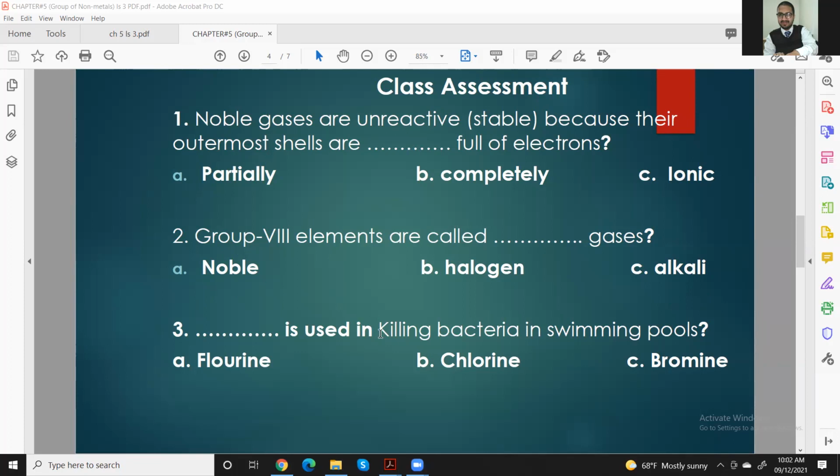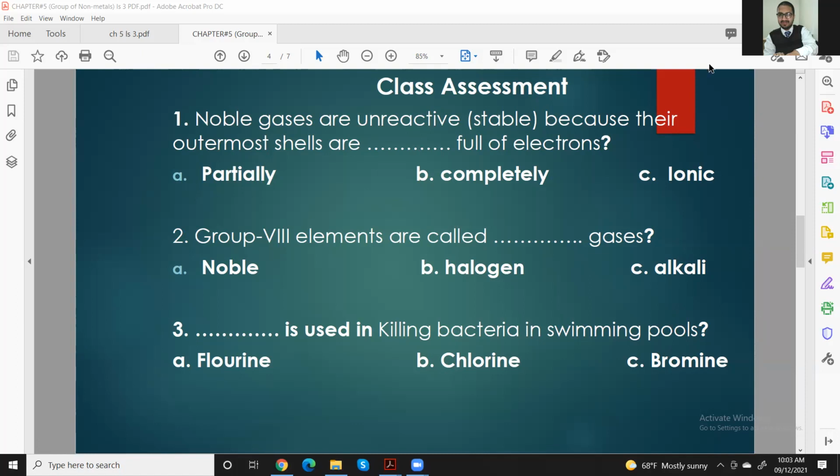Now dash is used in killing bacteria in swimming pools. That is also very easy for you to know. In the swimming pool, if the amount of which element is more, you feel burning in your eyes. So chlorine. Or they can call it for short chlorics. Yes. But the actual is option B.